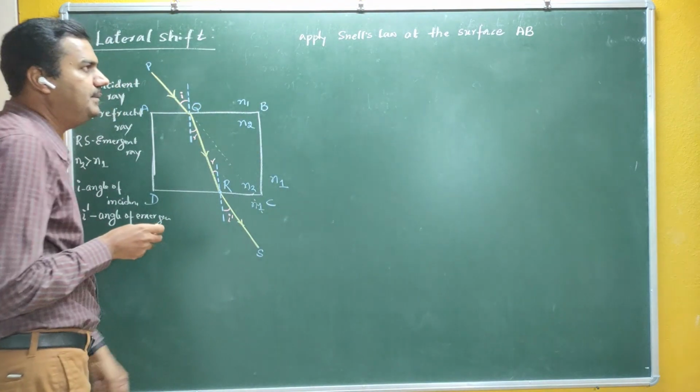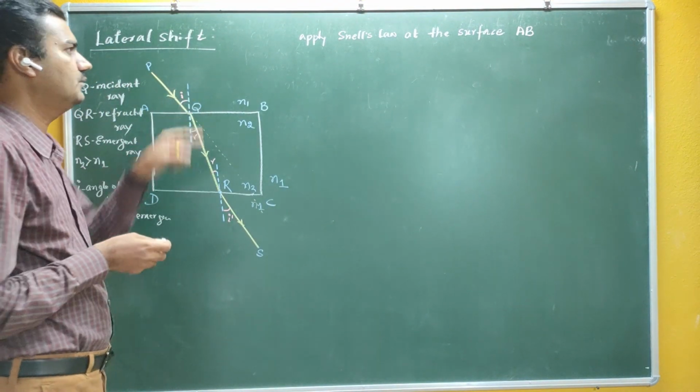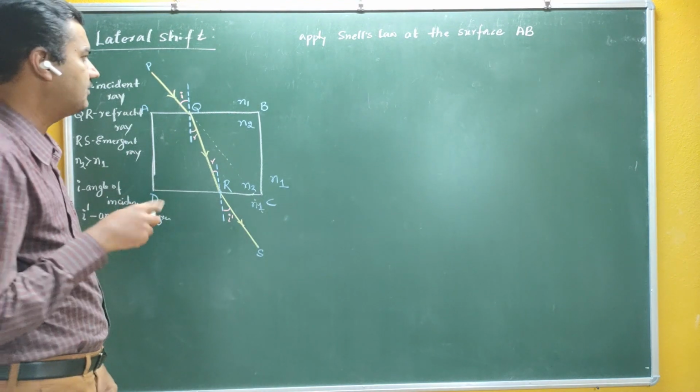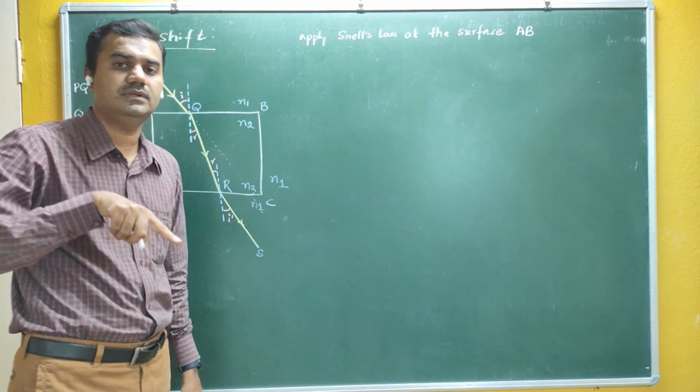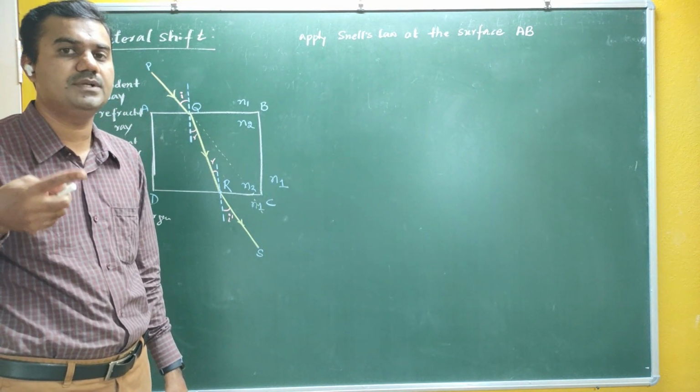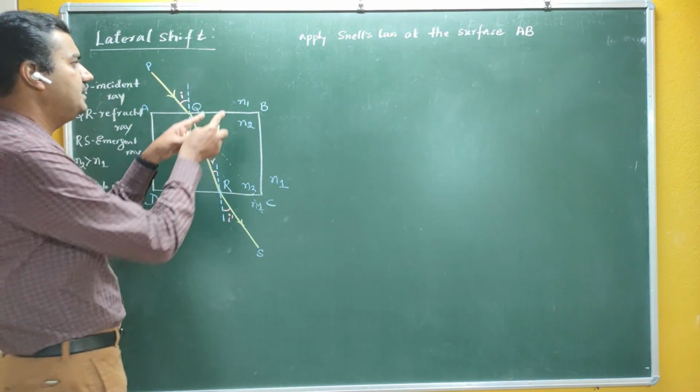What does Snell's law say? The refractive index of the medium into sine of the angle in that medium is equal to the refractive index of the other medium into sine of the angle in that medium.